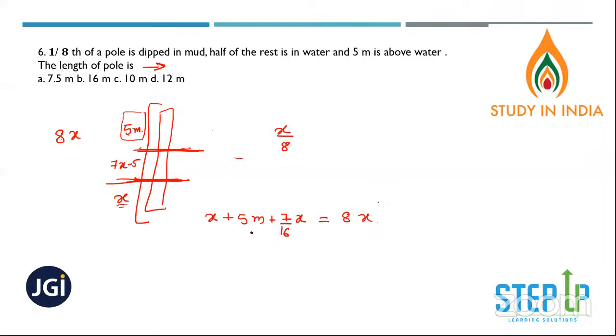One minute, let's see. 16x plus 7x is 33. 16 plus 7 is 23. Not this one, people. Somewhere the, okay, let me make a simple one. We'll go with this one only.